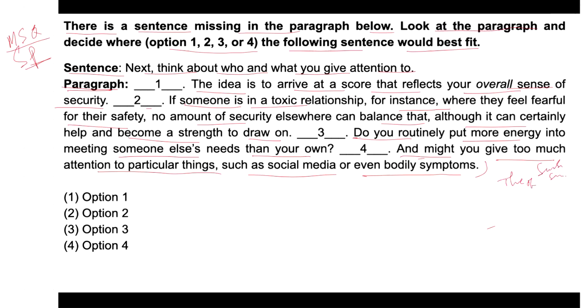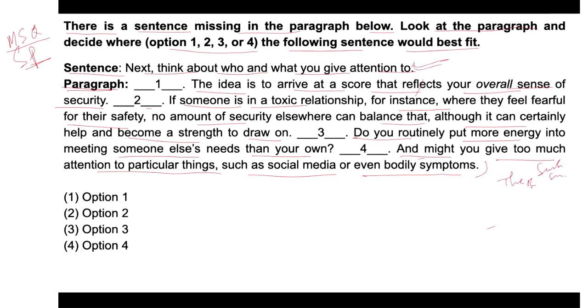It moves from a general sentence, right? It moves from sense of security to the specific of how attention impacts it, isn't it? And on the basis of that, the sentence is given. Now, let's see each of the options and, after that, the sentence given.